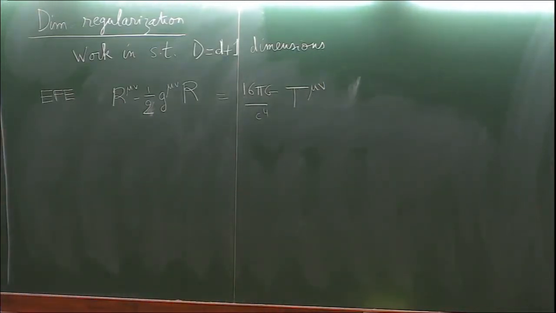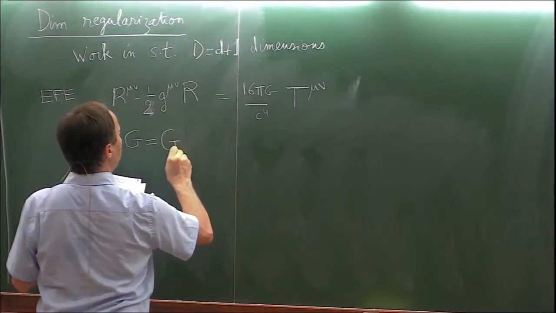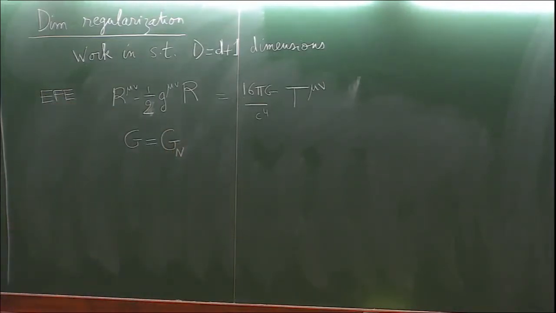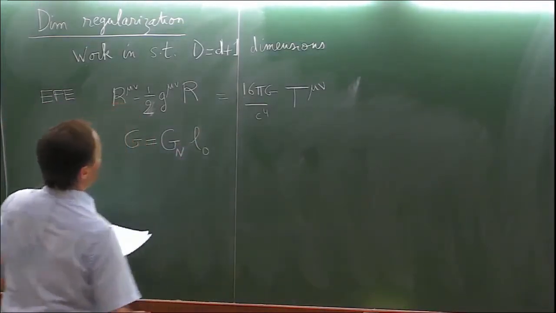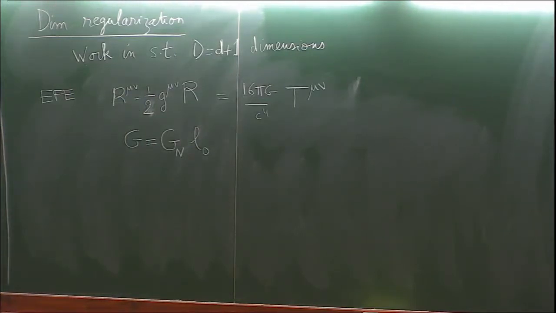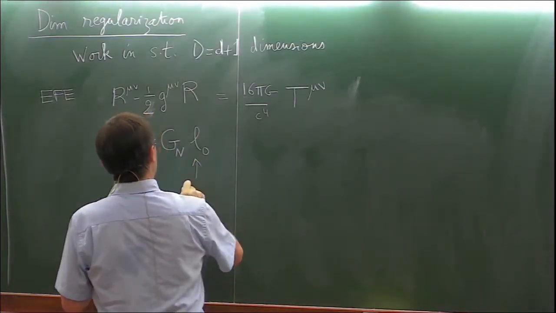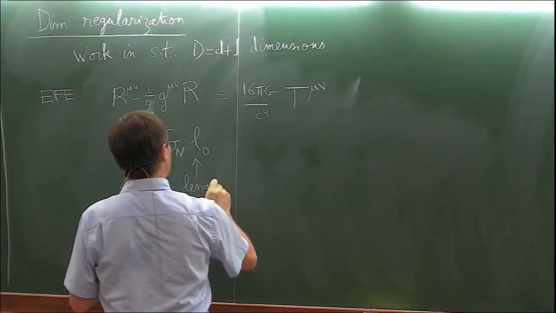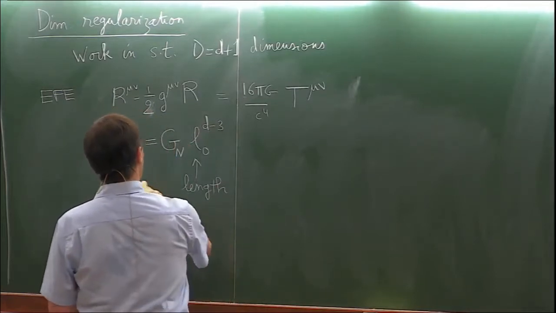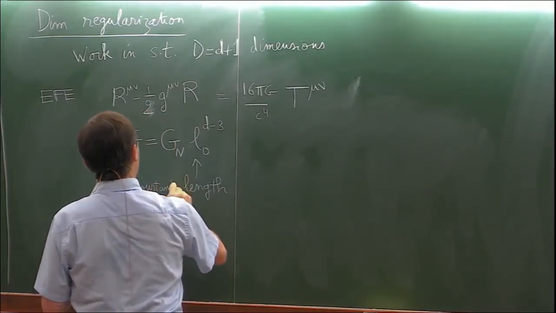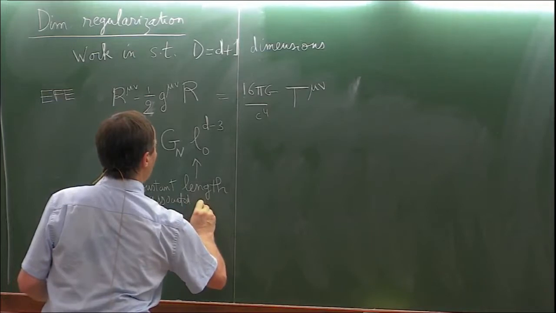So there is no difference, except that the Newton's constant in d dimensions will differ from the Newton's constant in 3 dimensions by some constants that have to be introduced into the problem, which will be a length to the power d minus 3, a constant length associated with DIMREG.